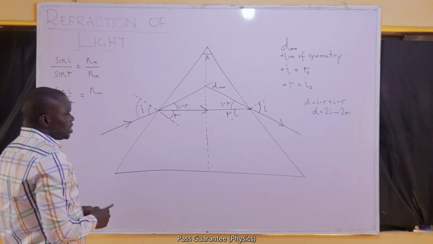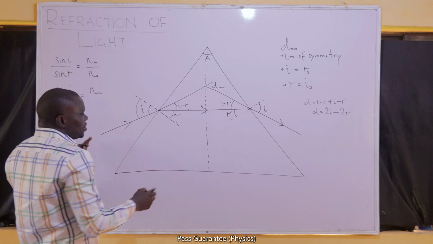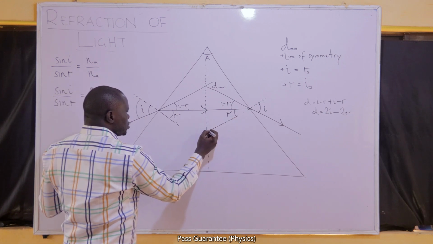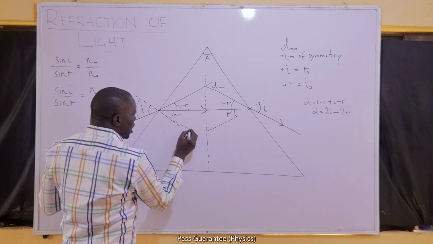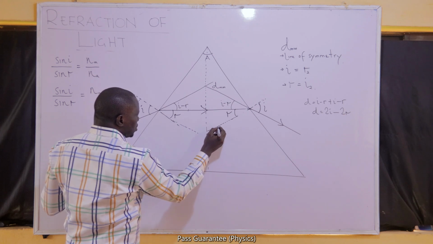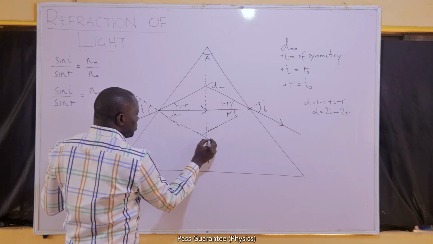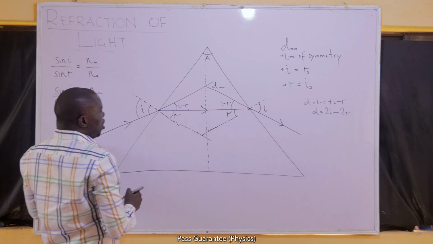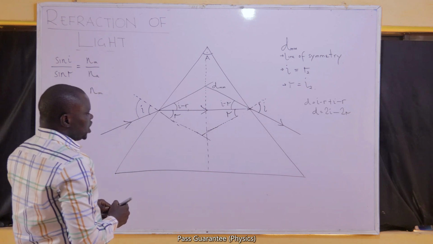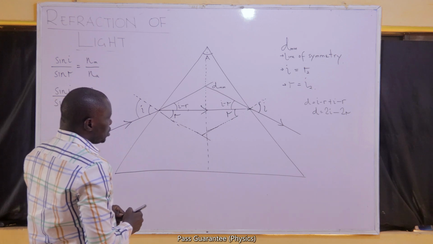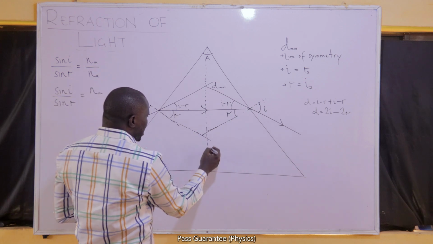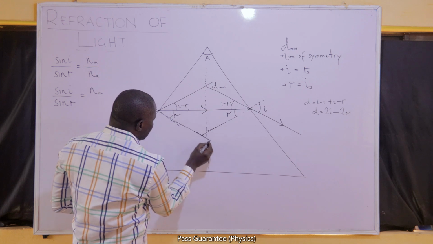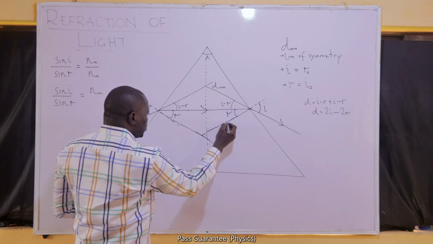Let us note that. If I now extend this R, and I also extend this R, the two of them, probably by way of my drawing, should meet on that line of symmetry. But let us assume that they are meeting on the line of symmetry.